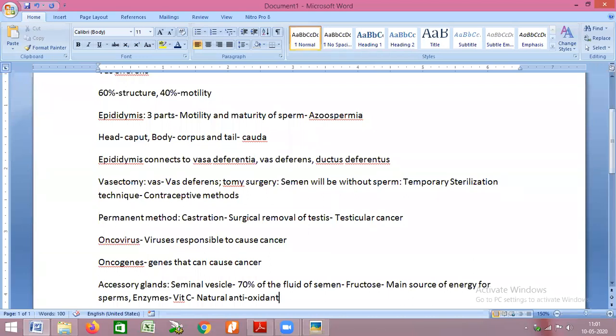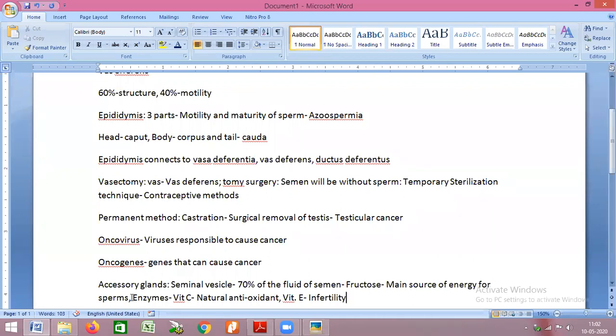Apart from vitamin C, the other natural antioxidant is vitamin E. If vitamin E deficiency is there in humans, in males it will lead to infertility. So vitamin E protects the reproductive organs from getting damaged.